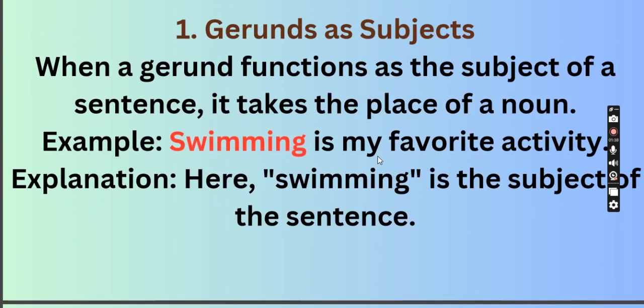Now how can a gerund act as the subject in a sentence? Let us see. When a gerund functions as the subject of a sentence, it takes the place of a noun. For example, swimming is my favorite activity. Here swimming is placed at the very first in the sentence. So here swimming is playing the role of a noun, and we know that a subject can be a noun or pronoun. So swimming here is the subject. Gerund as a subject.